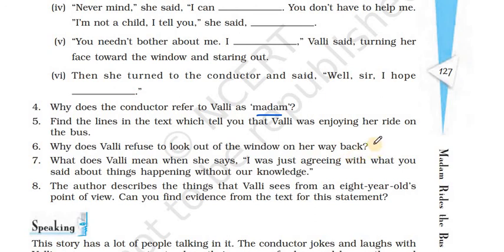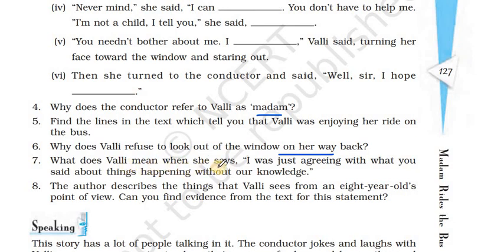On her way back, she refused to look out of the window because she was too sad about the death of the young cow, which lay on the road. It was the same cow which was moving in front of her bus. So after seeing the dead body of the cow, she became very sad.